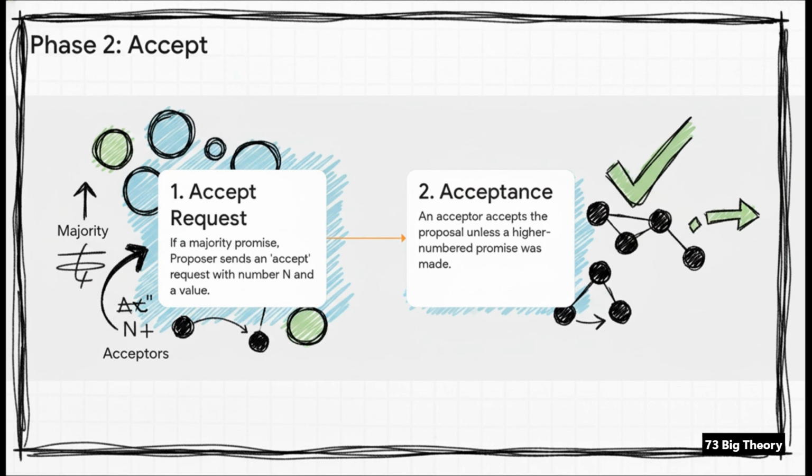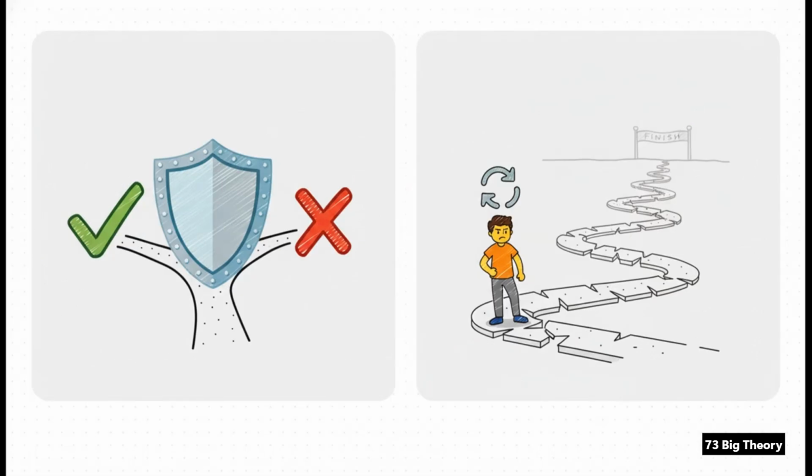Now, if the acceptors haven't broken their promise in the meantime by listening to some other proposal with an even higher number, they officially accept the value. And if a majority of acceptors accept it, boom, consensus is reached. That value is now the chosen one. Now, this whole process leads to a really interesting and important distinction.